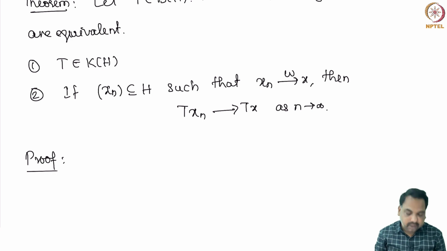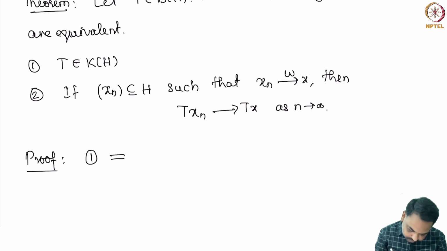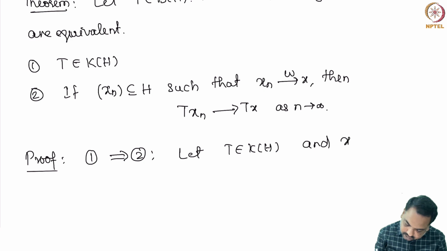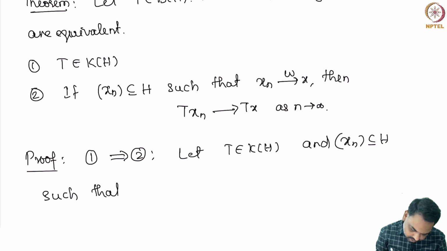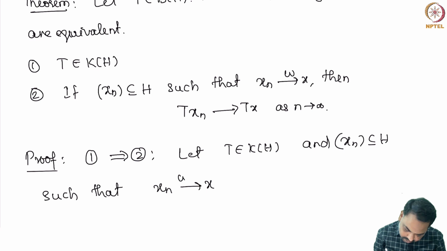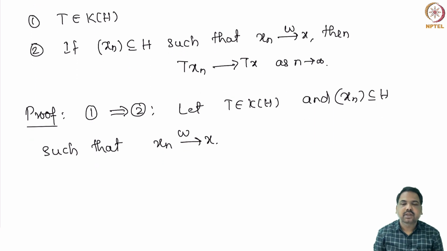Let us prove 1 implies 2. Let us take T to be a compact operator and xn is a sequence in H such that xn converges to x weakly. We want to show that Txn converges to Tx.